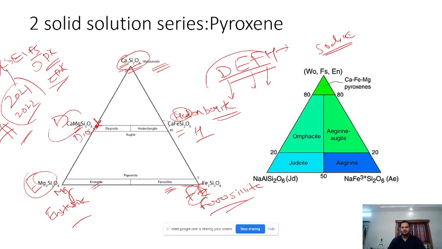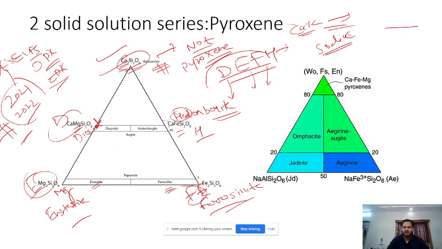So DEFH you need to remember, and this is wollastonite. This is a very friendly name. You will remember it. Wollastonite, calcium rich pyroxene. Actually, this is not a pyroxene. We don't find this in nature because the size of calcium plus 2 is too big. It does not fit in the pyroxene crystal structure. Calcium is not able to replace magnesium and iron in this pyroxene structure. So technically this is not a pyroxene, but we include it here because it has a similar formula. Do you have any doubt?